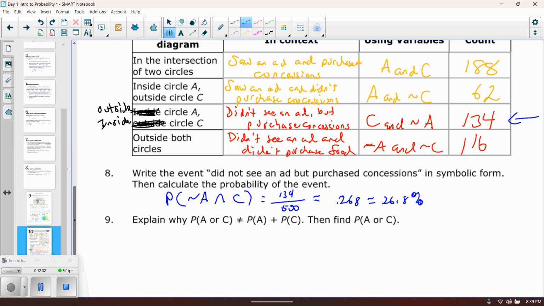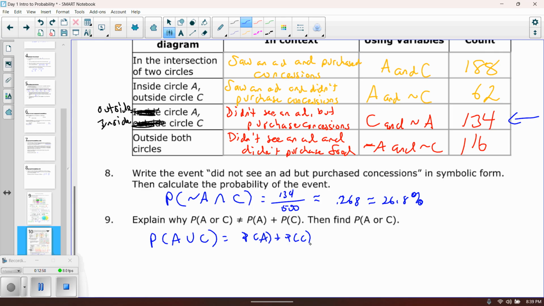So if we actually want to find that probability, we can do it of A or C. OR is a union statement. So we'll say it like that. Probability of A union with C. It's the probability of A plus the probability of C, which again, at this point, accounts for that middle section twice.